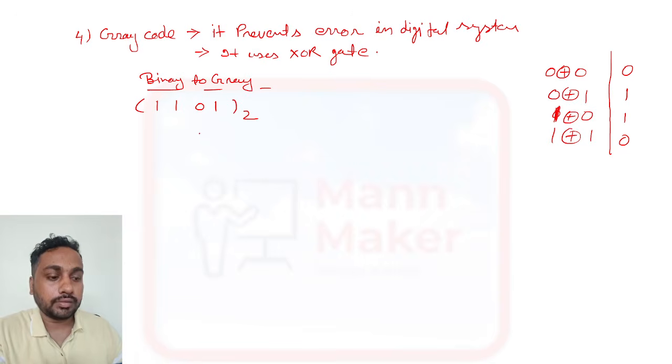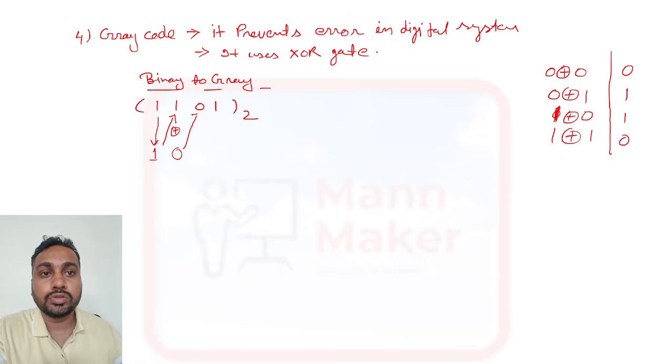Okay, now we have binary 1101, and we need to convert this into gray. The first part we call the MSB, the most significant bit, and you need to write that as it is, so it will be 1. Now you need to do the XOR operation on this one and this one. So 1 XOR 1 is what? 0. So here it will come 0.